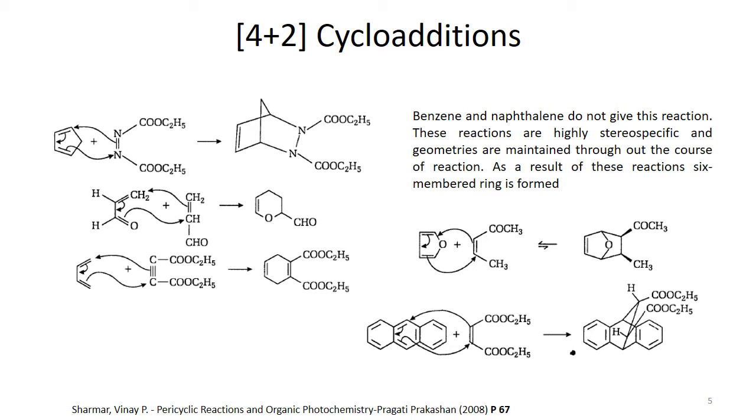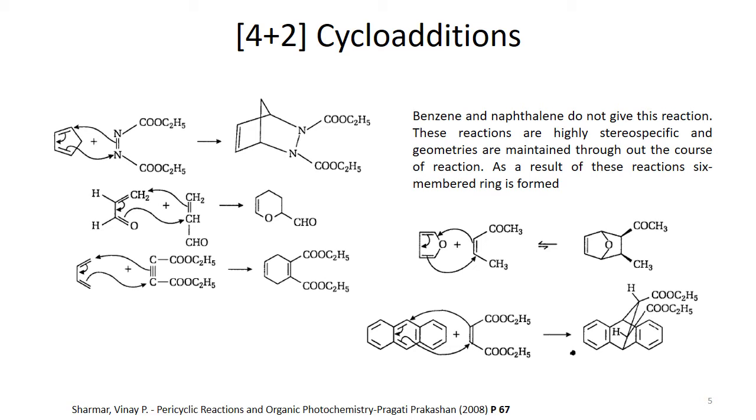And then we have another example, that is anthracene. In this case anthracene reacts with a dienophile at the middle ring, and we get a 6-membered ring again, and another ring formation is seen here.